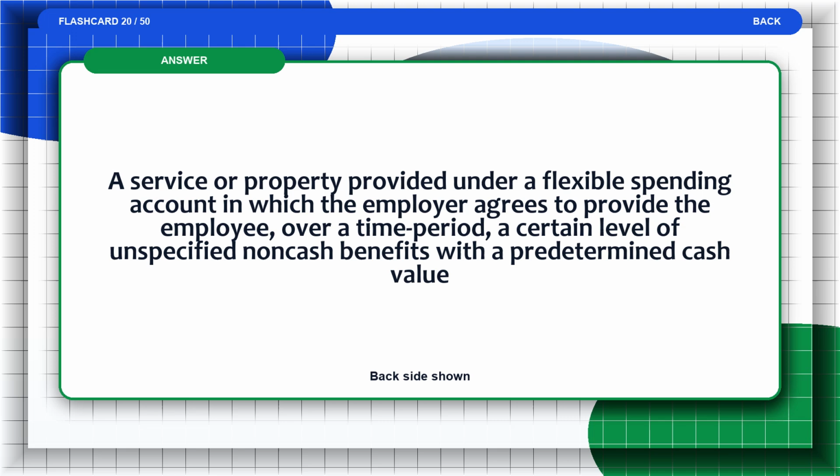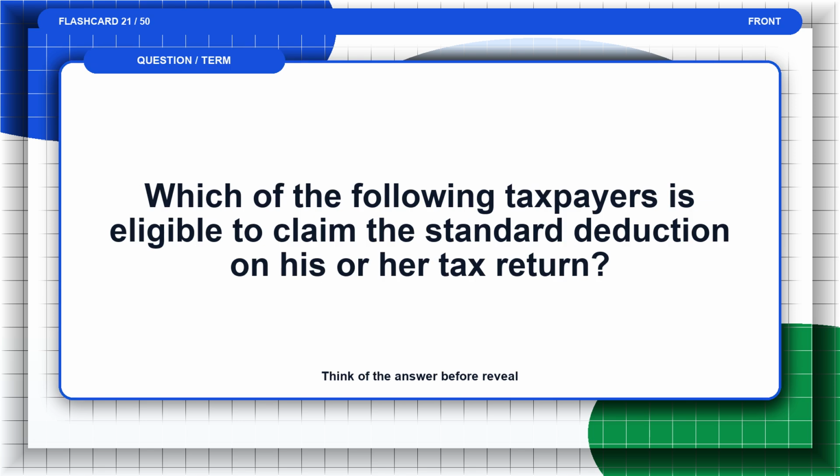The answer is, a service or property provided under a flexible spending account in which the employer agrees to provide the employee, over a time period, a certain level of unspecified non-cash benefits with a predetermined cash value. Flashcard 21. Which of the following taxpayers is eligible to claim the standard deduction on his or her tax return? Think of the answer before the reveal.